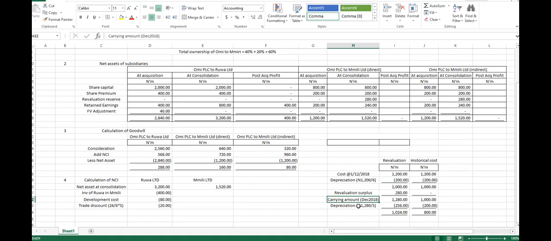Yes, of course, 2019. So this will be our carrying amount for 2019. Abi? Yes. Okay, so if this is the carrying amount for 2019, what do we have? In 2018, we have a revaluation surplus, but we don't have it in 2019. That revaluation surplus, was it considered?